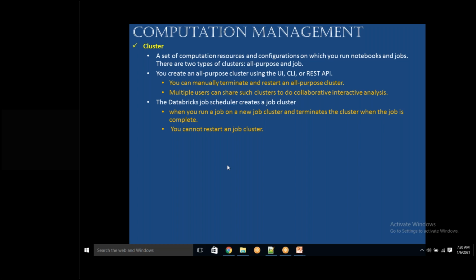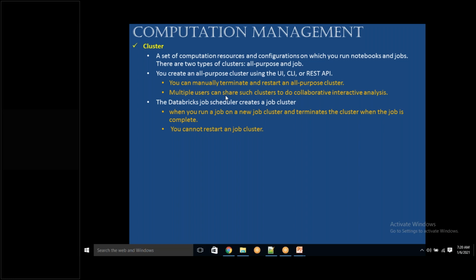He will come to the hospital, do some operation and leave. Then he will go to another hospital and do his job again. So that's how on demand, you just get the cluster, execute your job and finish it. If you have any other requirement, you create a new job cluster, execute it and leave it. So the cost will reduce if you use the job cluster instead of the all-purpose cluster, when you need to execute your job once every day.